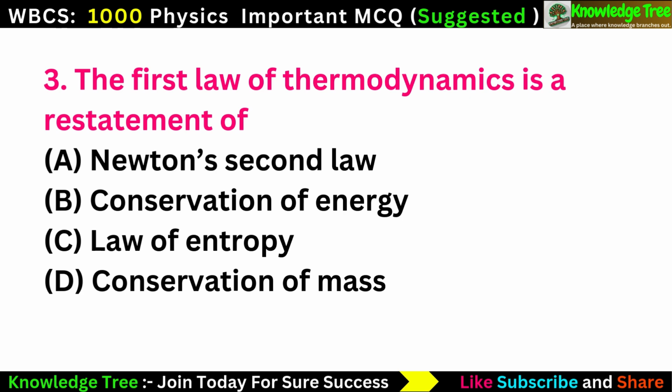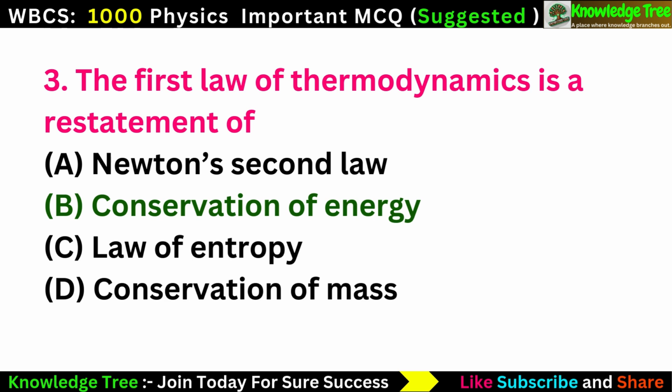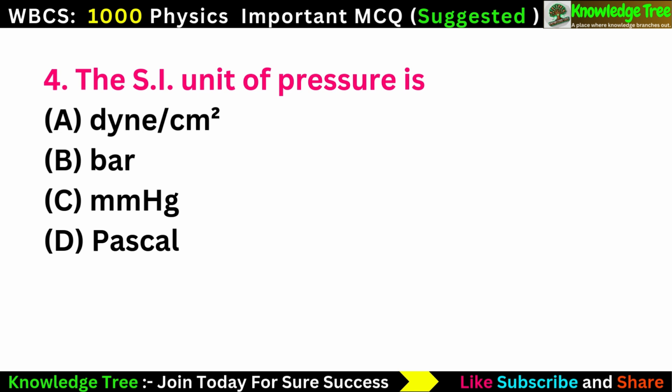Question number 3. The first law of thermodynamics is a restatement of option A, Newton's second law, option B, conservation of energy, option C, law of entropy, option D, conservation of mass. The correct answer is option B, conservation of energy. Next question.